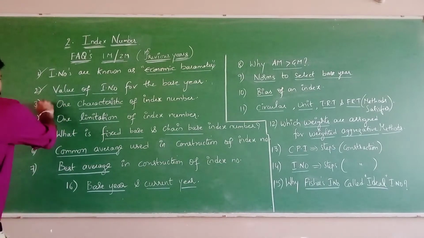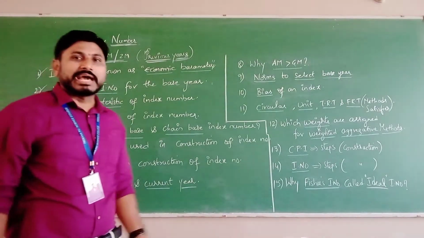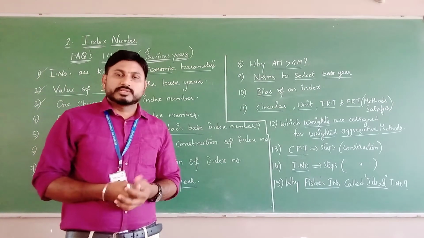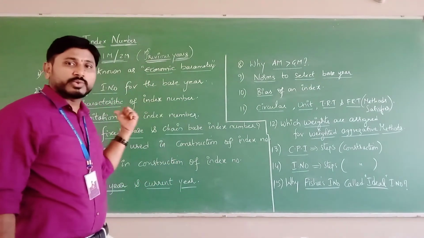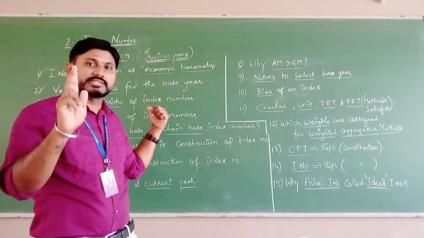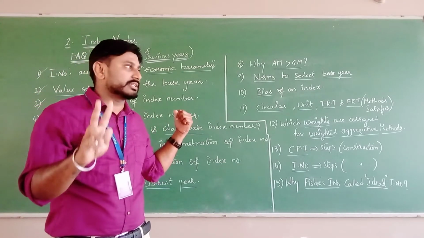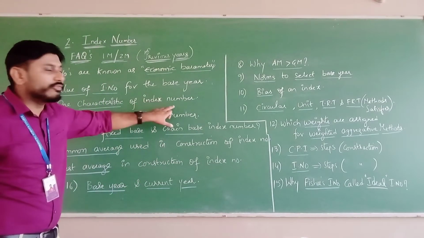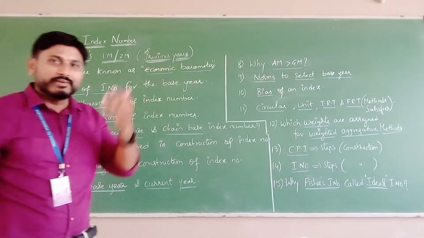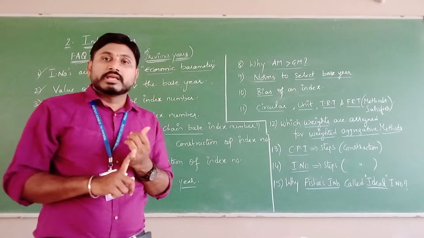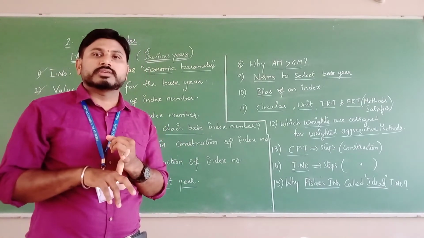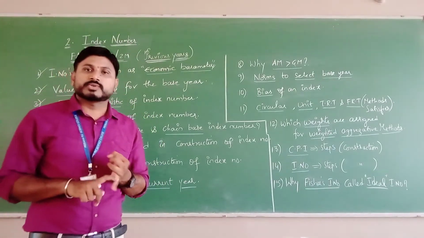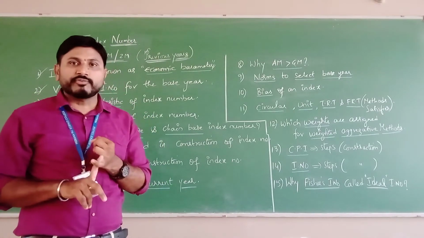Question number 3. Write any one characteristic of index number. We have a set of characteristics. They have asked us to write only one characteristic. If it is asked for 2 marks, write any 2 characteristics. If it is asked for 1 mark, write any one characteristic of index number. Generally we have a few characteristics. Number 1, index numbers are also called a specialized type of averages. You all know that, right? So index numbers are specialized types of averages.